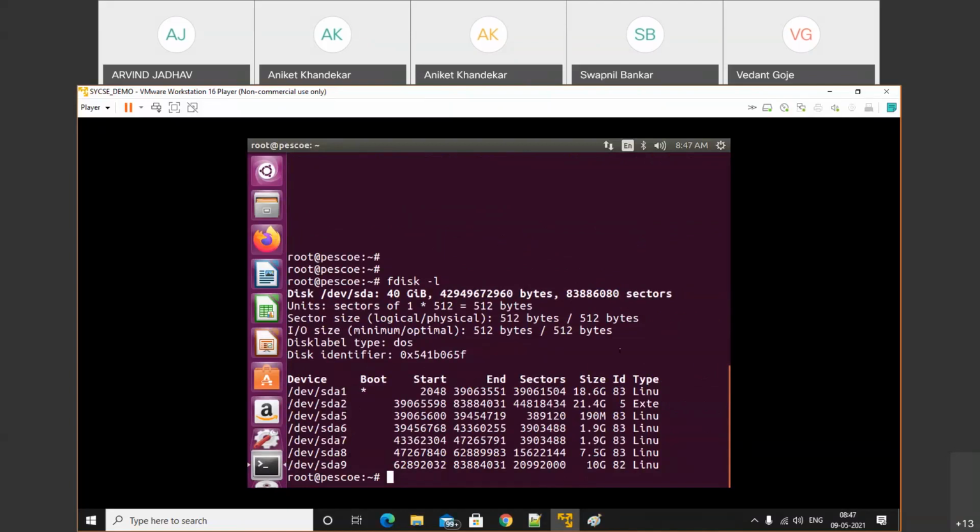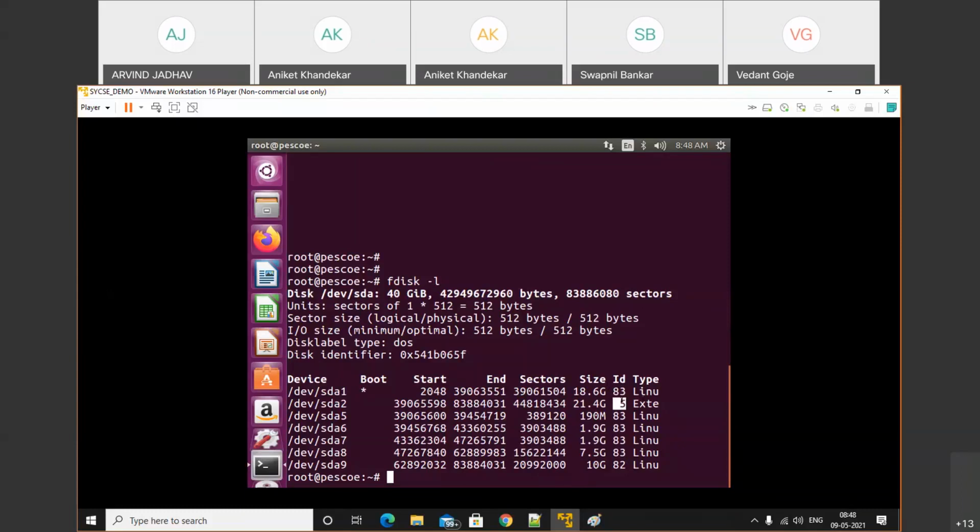If you have a normal partition, then the ID type is 83. If you have a swap partition, then the ID type is 82. We will discuss about that. So what is the difference between 83 and 82? Just understand that every partition has a unique ID. So this ID 83 indicates it's a normal partition.